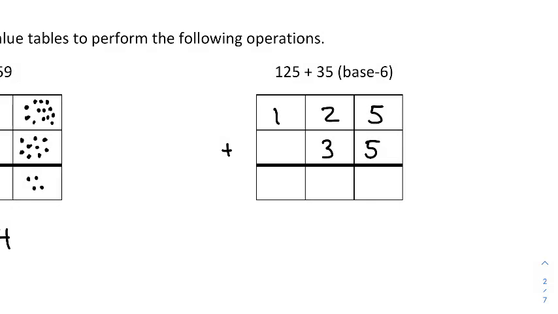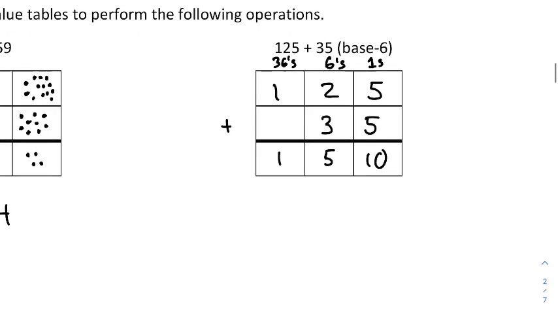Okay, for this problem, 125 plus 35, these are base 6 numbers. When you add 5 ones and 5 ones, we do get a total of 10 ones. These are in the 6th position, right? This is base 6. So these are the ones, these are the 6s, and these are the 36s. When you had 2 6s and 3 6s, you get 5 6s and 1 36. So this is what we have, just 1 5 10.